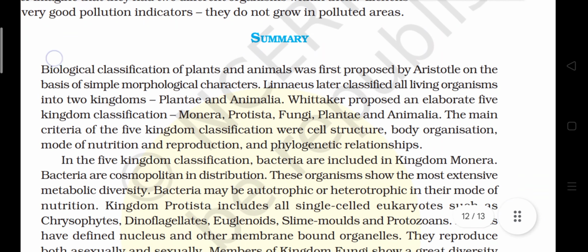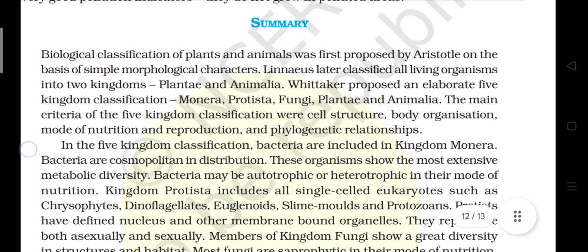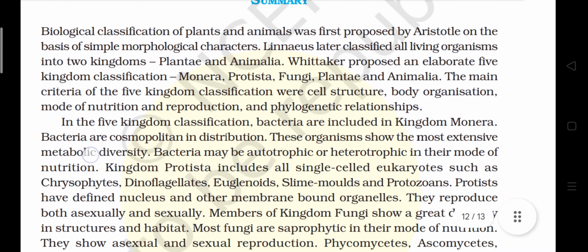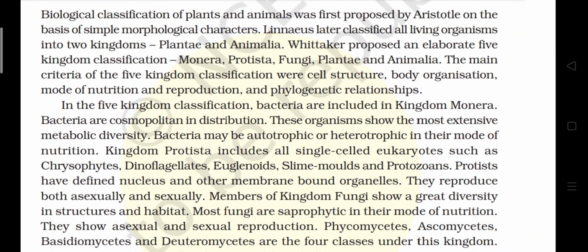Summary. Biological classification of plants and animals was first proposed by Aristotle on the basis of simple morphological characters. Linnaeus later classified all living organisms into two kingdoms, Plantae and Animalia. Whittaker proposed an elaborate five-kingdom classification, that is, Monera, Protista, Fungi, Plantae, and Animalia. The main criteria of the five-kingdom classification were cell structure, body organization, mode of nutrition and reproduction, and phylogenetic relationship.